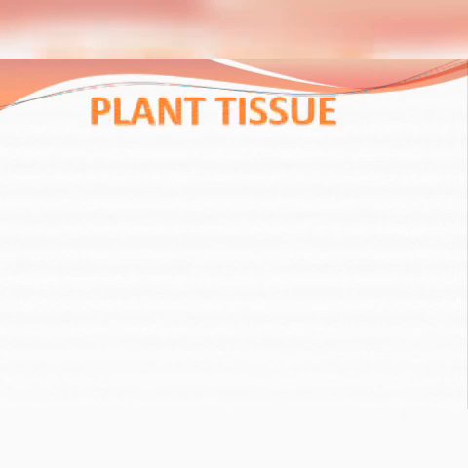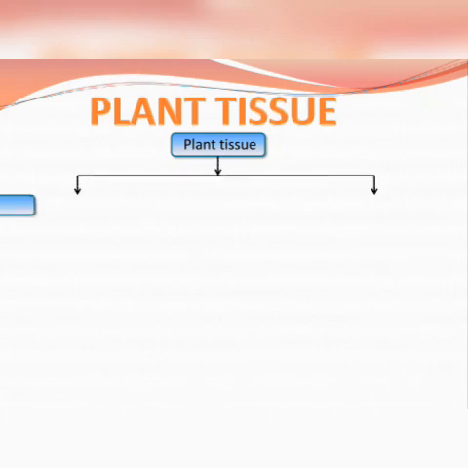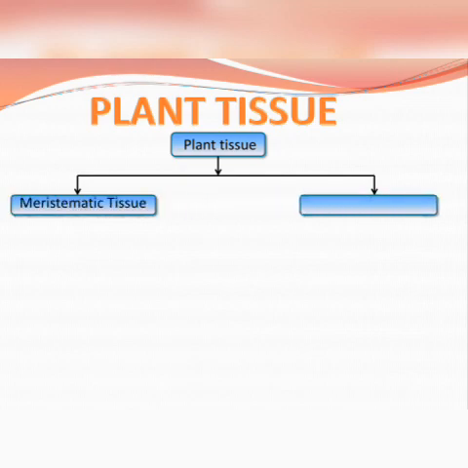Now we will understand the classification of plant tissue with the help of a flow chart. Plant tissue is broadly classified under two broad classes. First, meristematic tissue. Second, permanent tissue.